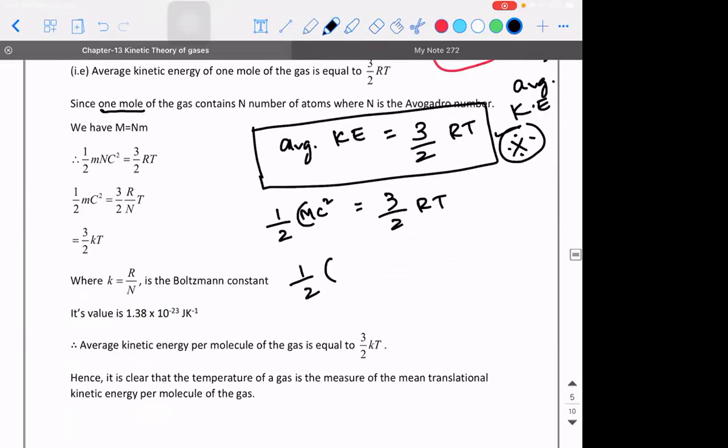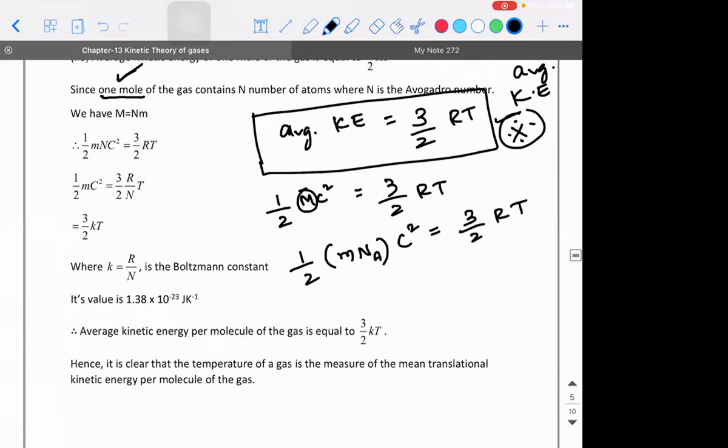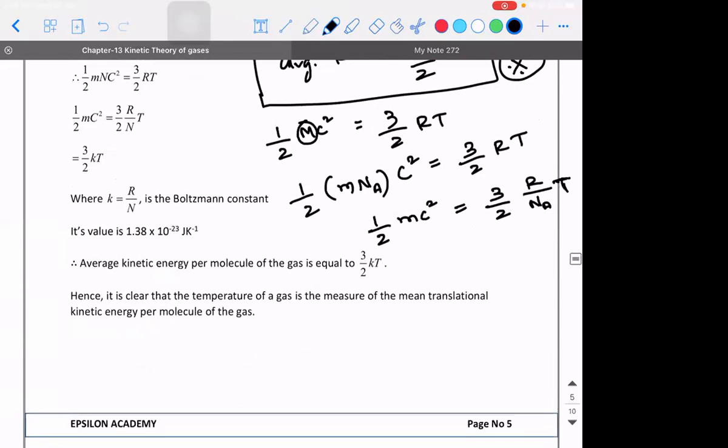How can I write the value of capital M? Capital M can be written as the mass of each particle into the number of particles present in that gas. Here you considered 1 mole, so 1 mole contains Avogadro number of particles, into C square is equal to 3 by 2 into R into T. Now, can I call this half small m into C square is equal to 3 by 2 into R divided by Na into T? Correct?